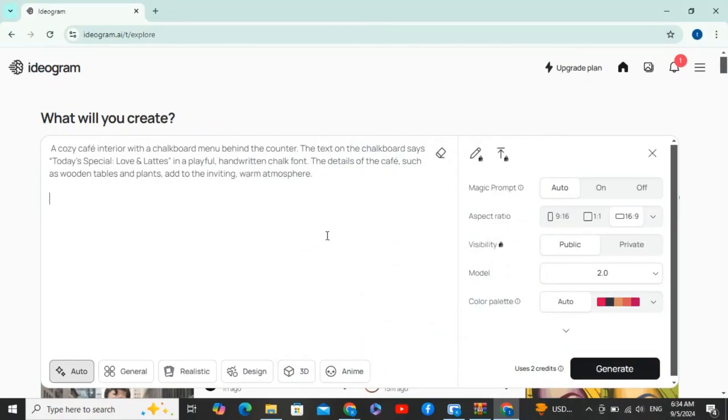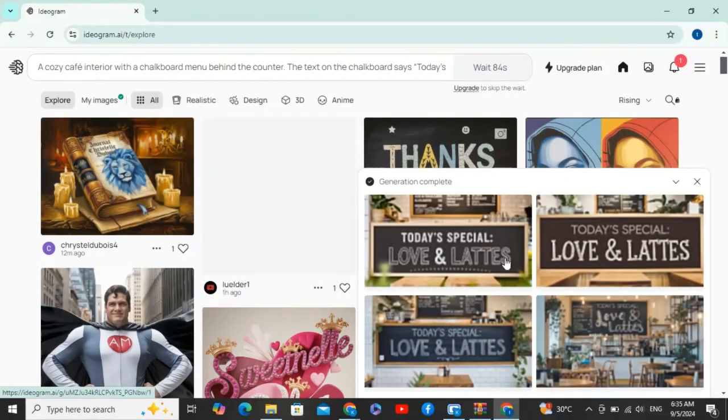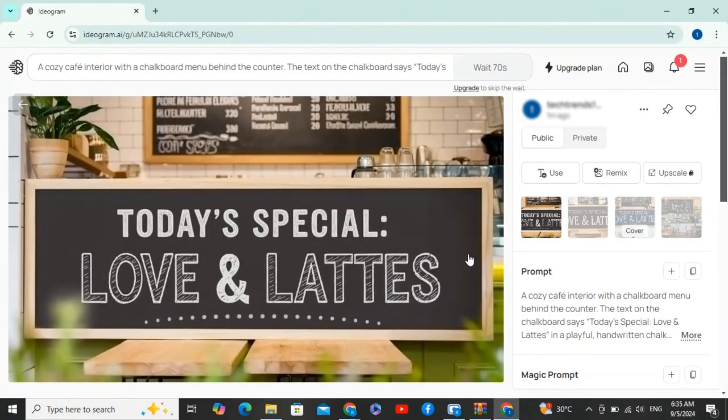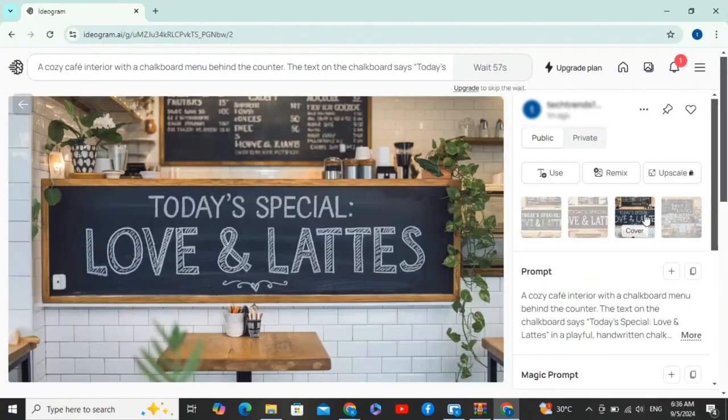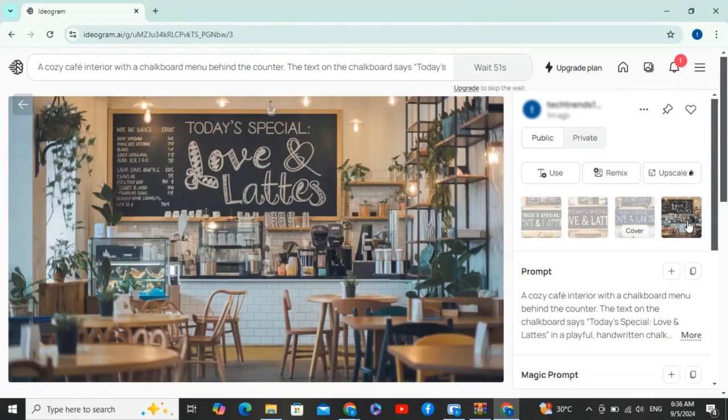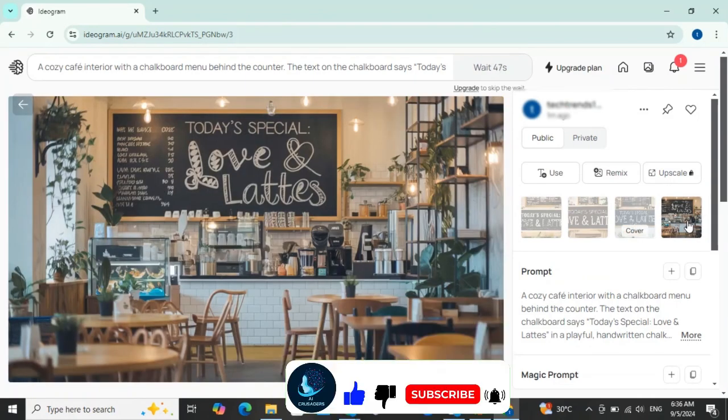Because Ideogram's main power is text inside of the images, that's why we are trying this prompt. And hit generate. So here are the results. This is the first image, the second image, this is the third image, and this the fourth image. All images are just perfect, text inside the image, the background, each and everything looks perfect.